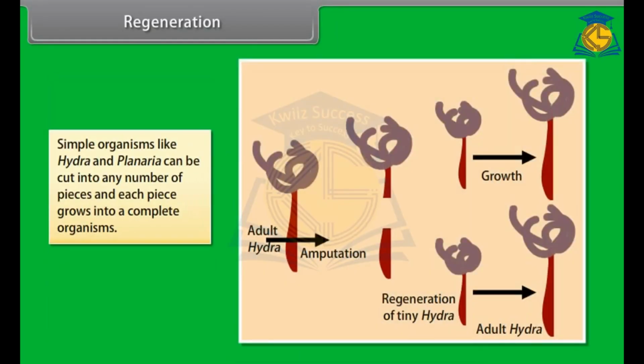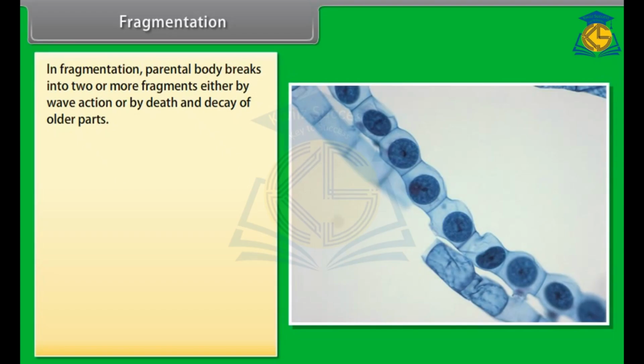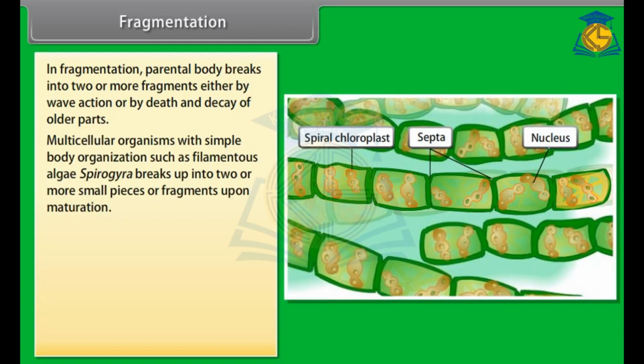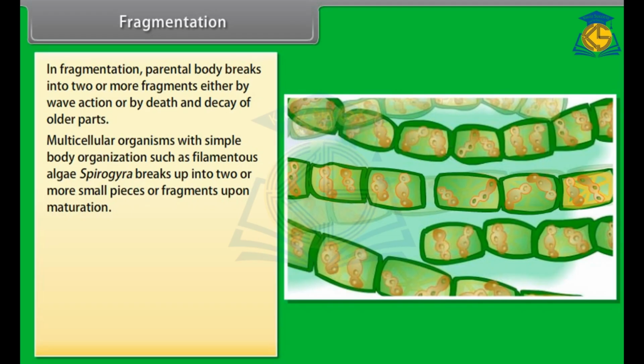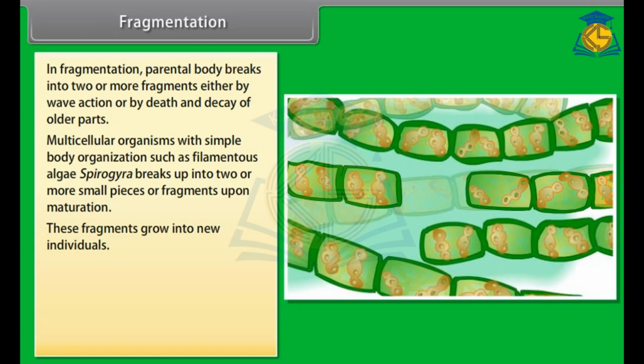Simple organisms like Hydra and Planaria can be cut into any number of pieces, and each piece grows into a complete organism. Fragmentation. In fragmentation, the parental body breaks into two or more fragments, either by wave action or by death or decay of older parts. Multicellular organisms with simple body organizations, such as the filamentous algae Spirogyra, break up into two or more small pieces or fragments upon maturation. These fragments grow into new individuals.